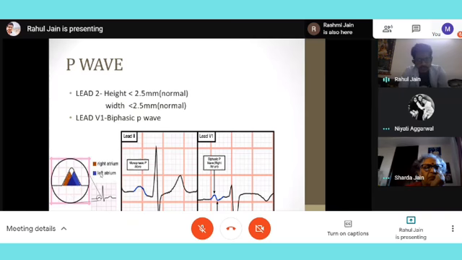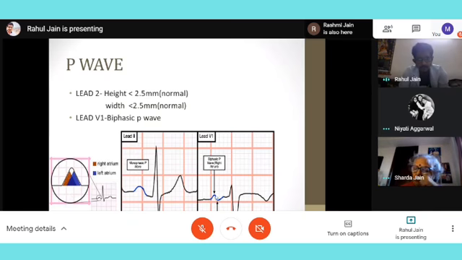Normally the height of the P wave in lead 2 is less than 2.5 mm, and the width is also within normal limits. If the height or width increases, there is some pathology of the right or left atrium.